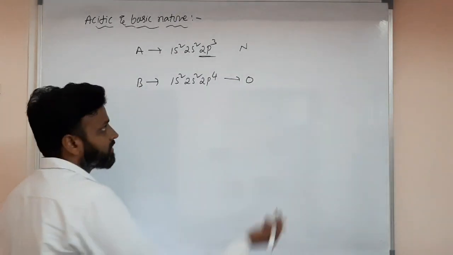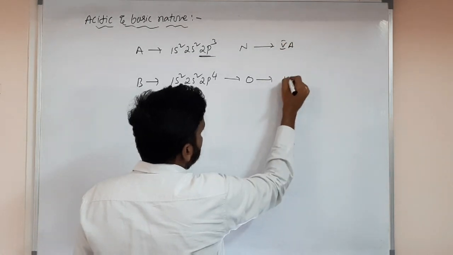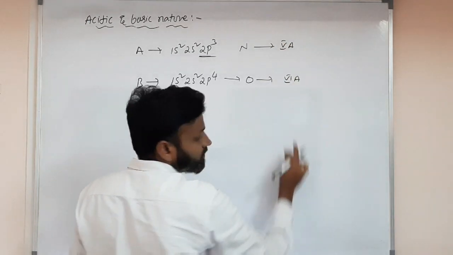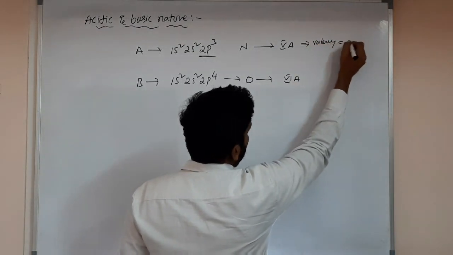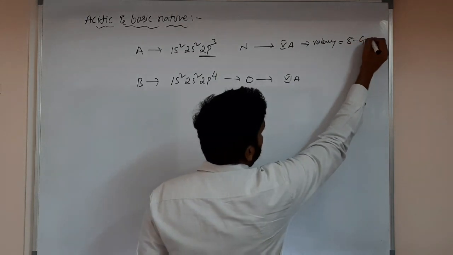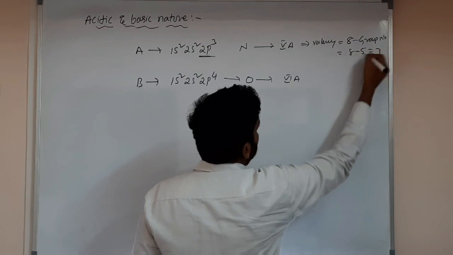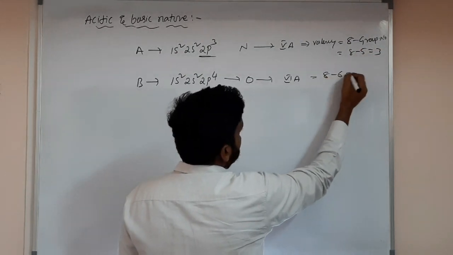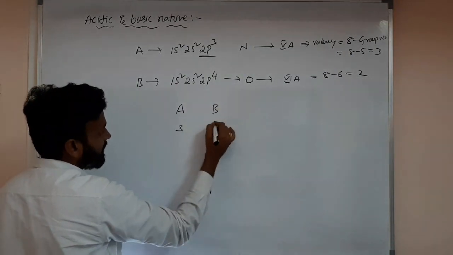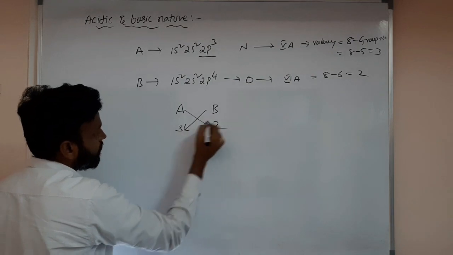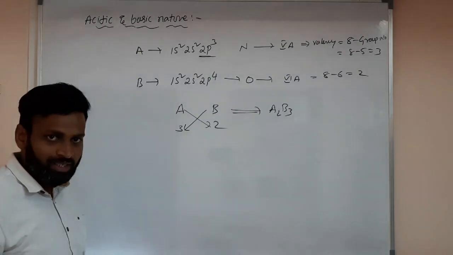What are their valencies? Nitrogen, which group? 5A group. Oxygen, which group? 6A group, right? So what is the general valency? Valency is equal to 8 minus group number, I said. Do you remember? 8 minus group number. That means 8 minus 5, that means 3. And this one, 8 minus 6, that means 2. So A has valency 3 and B has valency 2. So what molecule can be formed? A2B3.